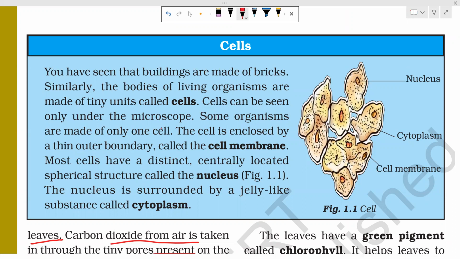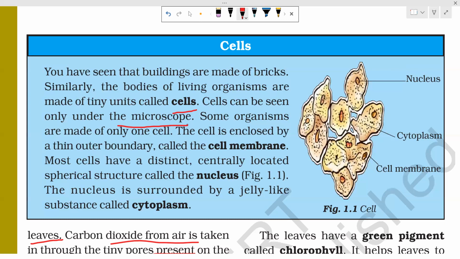A cell is the structural and fundamental unit of the body. Suppose your house is made up of bricks. Bricks are the structural and fundamental unit of your house. एक छोटा छोटा ब्रिक से ही बड़ा हाउस बनता है. तो छोटे छोटे सेल से हमारा बॉडी बनता है. So cells are the structural and functional unit of the body, and we can only see the cell under the microscope.